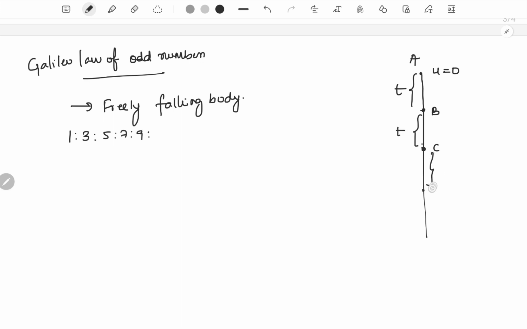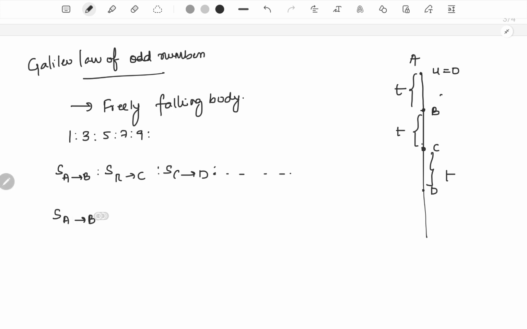B, C, D. Now we are interested to find the ratio between the distances from A to B, B to C and C to D. So this ratio we want to find, S A to B, S B to C, S C to D. If you observe properly, the time taken between two such points is the same. First let us calculate the distance traveled by the body as it goes from A to B.